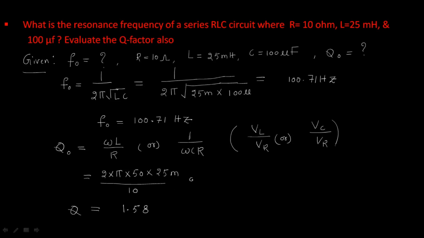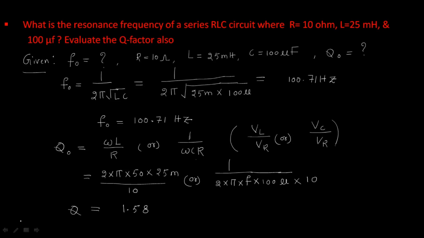You can write like this also, same formula. Omega means 2 pi f, and C is what value? 100 microfarad. And what is the R? R value is 10. So you will get the same answer. This is the problem he might ask in the exam like this model.